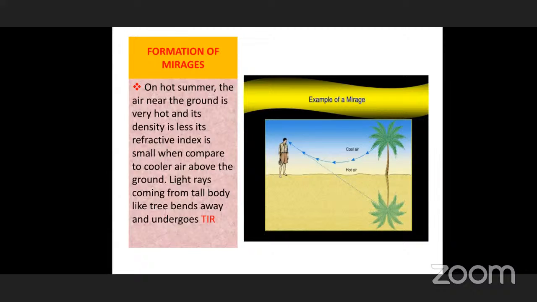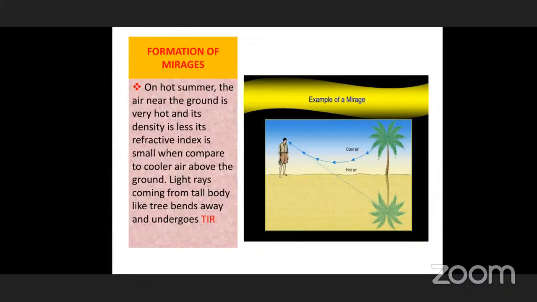And here we are writing cold air, meaning you don't feel it is very cool. In deserts, it is not cool. But comparatively, when seeing nearer the sand and above the sand surface, it is cool. The temperature is less. Therefore, this colder one seems to be the denser media, and nearer to the sand is what we call the less dense media.